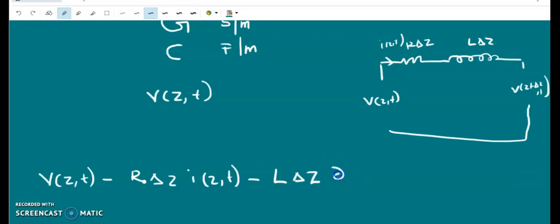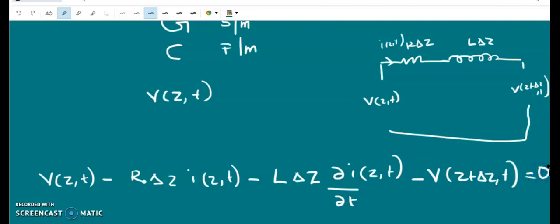Since the current is a function of two variables, we take dou by dou t of I of z,t, minus V of z plus delta z comma t equal to 0.